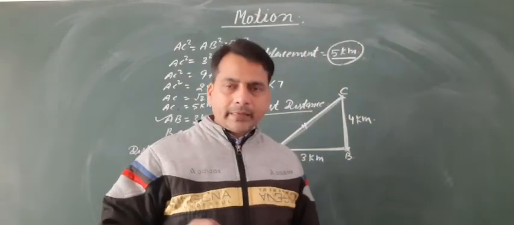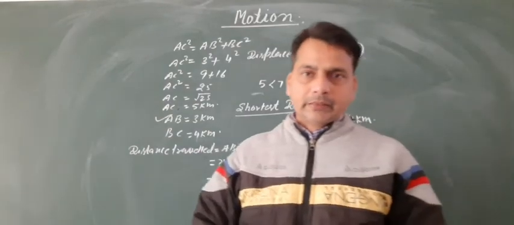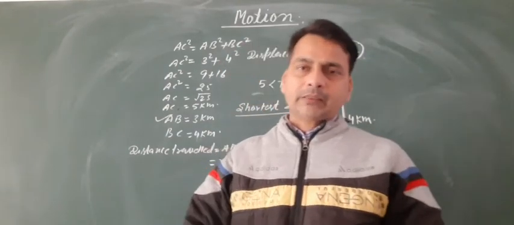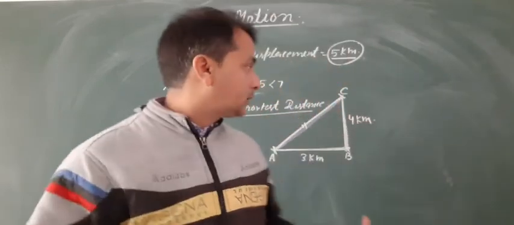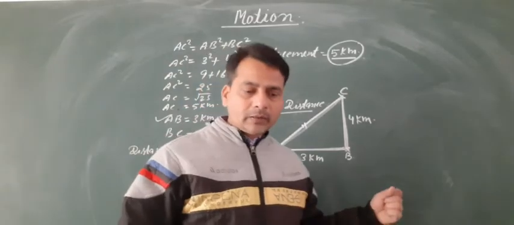Next, distance is the actual path covered by the moving object, and displacement is the length between the initial position and the final position.